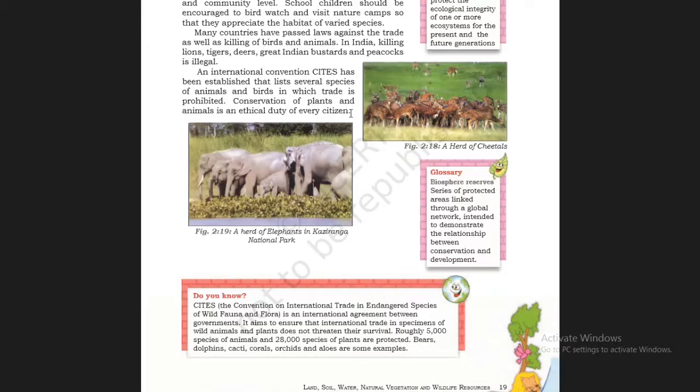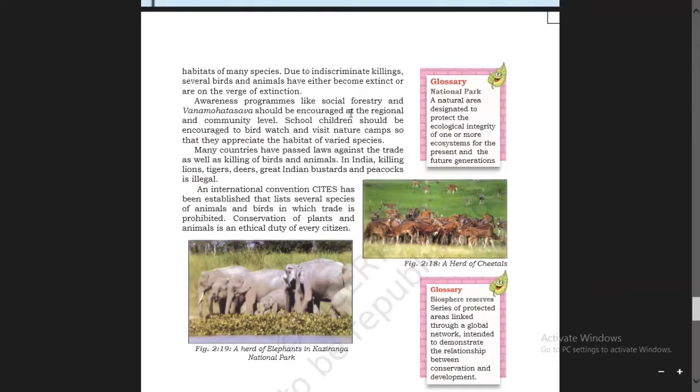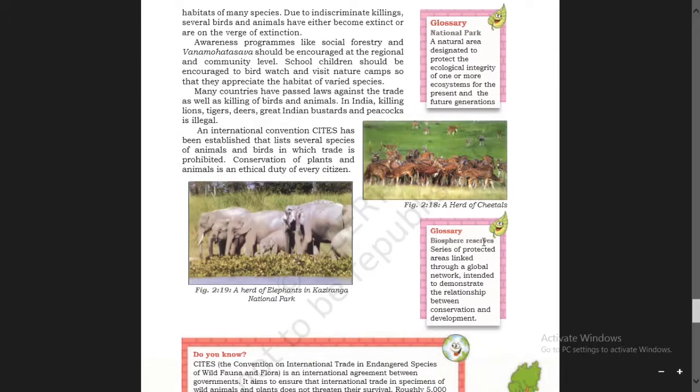So, boys, at the side of your book, that means towards the right margin, two glossaries are given there. National park, what is a national park? A natural area designated to protect the ecological integrity of one or more ecosystems for the present and future generations. Then another one, Biosphere Reserves: a series of protected areas linked through a global network intended to demonstrate the relationship between conservation and development. So you go through this also. It will be helpful for you in your study.